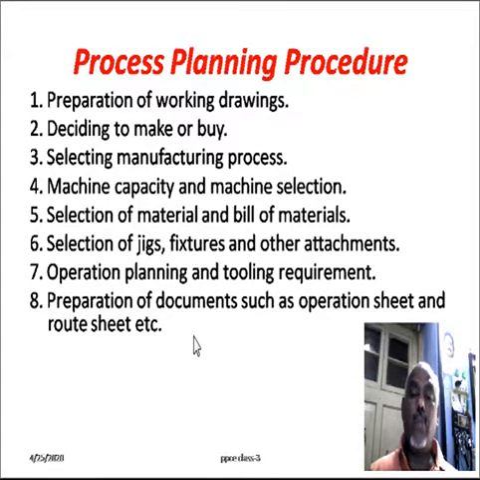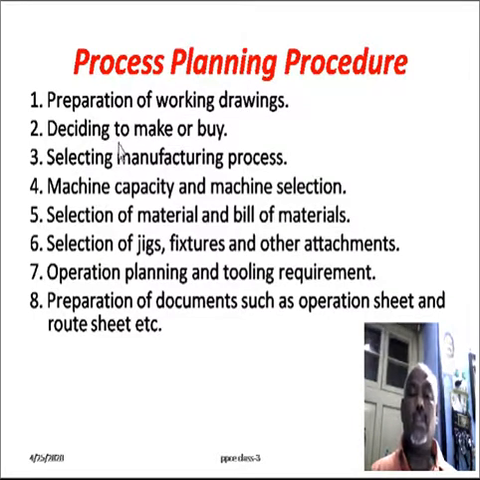And then process planning procedure, in which order the process planning work will be done. First one is the preparation of working drawing. The document received from the design department, then it will be determined by the process planning department engineer, and they prepare the work drawing to produce the product in the manufacturing shop floor.